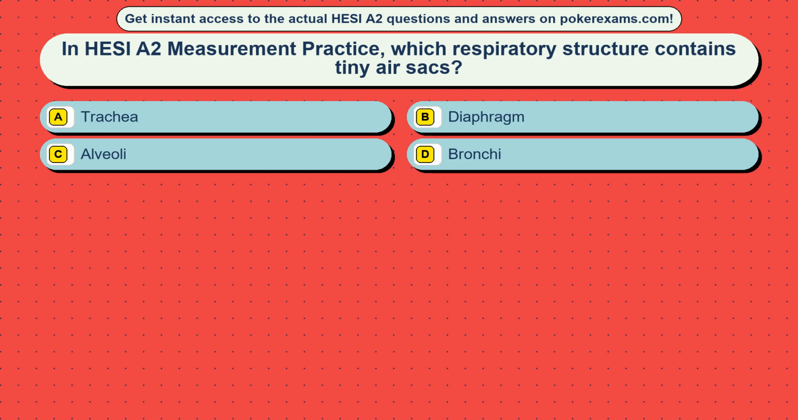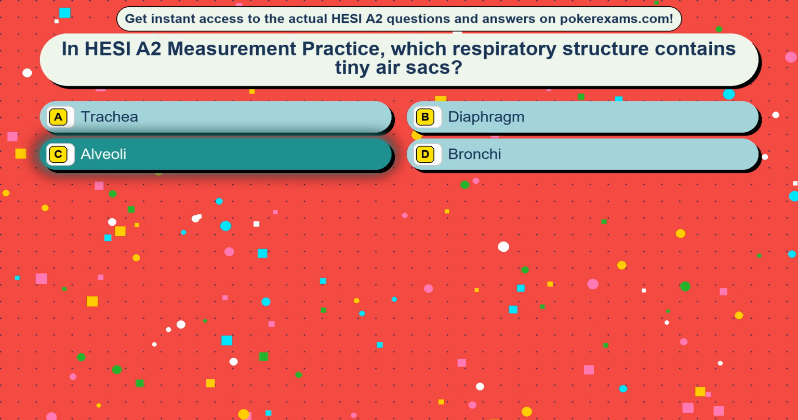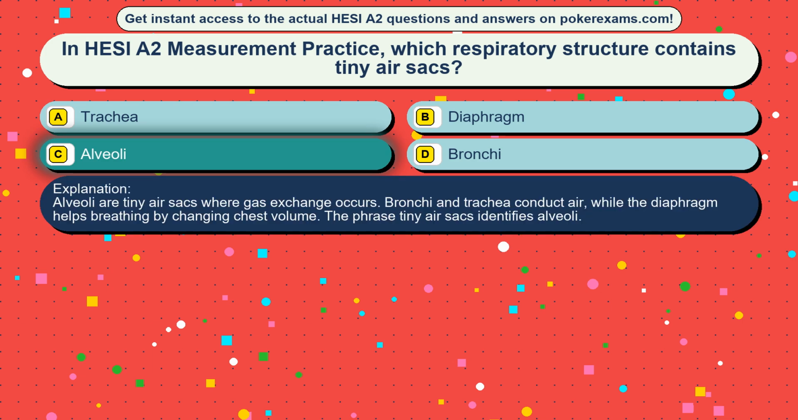Question 23. In HESI A2 measurement practice, which respiratory structure contains tiny air sacs? Option A, trachea. Option B, diaphragm. Option C, alveoli. Option D, bronchi. The correct answer is option C, alveoli. Alveoli are tiny air sacs where gas exchange occurs. Bronchi and trachea conduct air, while the diaphragm helps breathing by changing chest volume. The phrase tiny air sacs identifies alveoli.